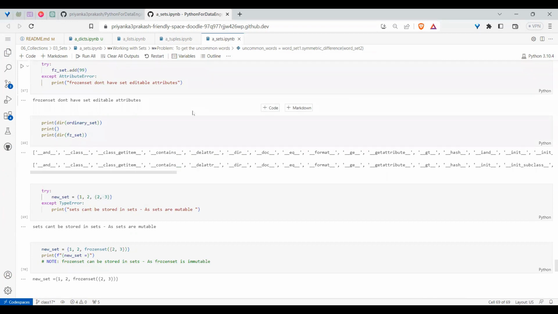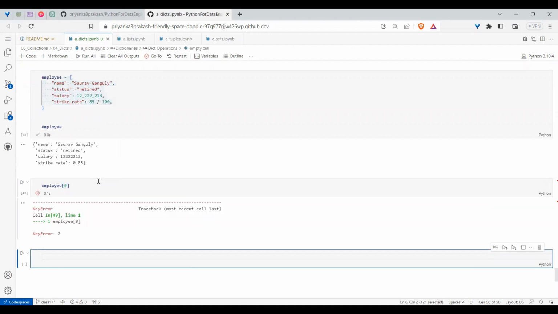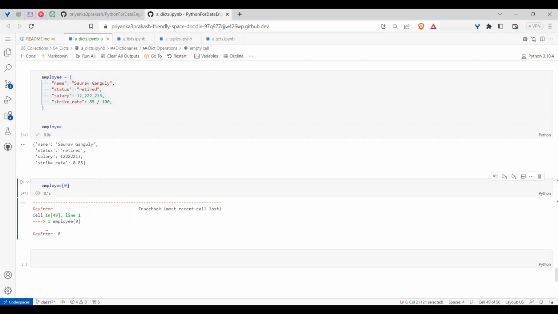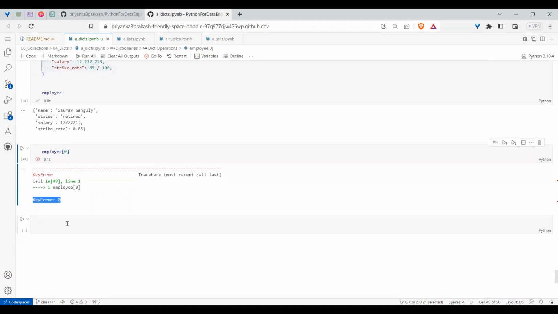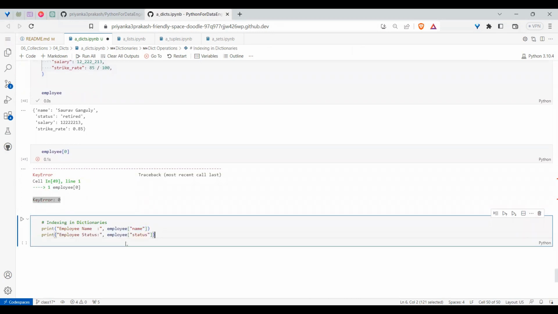There is nothing to do with indexing. For dictionaries, the order is retained. But can I go with the 0th value and first value? No. Though the order is retained, you cannot ask for the 0. It will think only in terms of keys. If you want to index, we need to give the keys. So keys are the only way in which you can index. That's the reason they told that a key should not be repeated. If you repeat any keys, then it will be an issue.